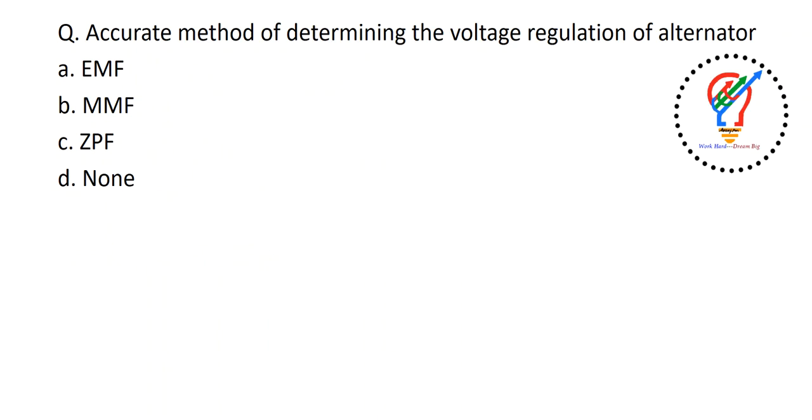Next one, the accurate method of determining voltage regulation of an alternator. We have four options here: EMF, MMF, ZPF, and none. So the correct option is ZPF. The zero power factor method is the accurate method of determining voltage regulation of an alternator.